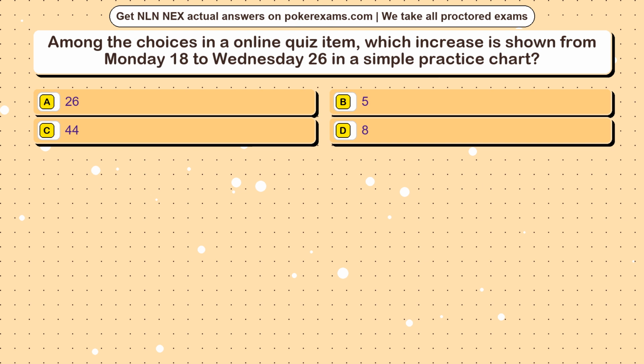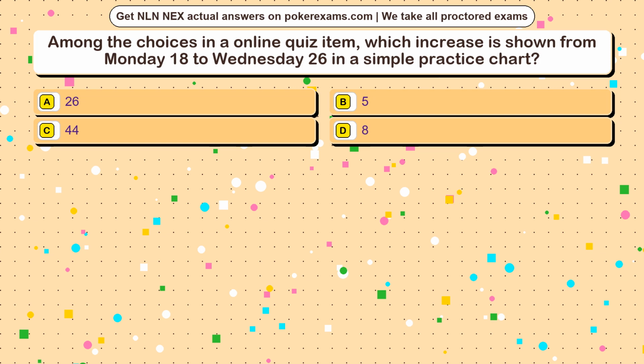Question 15. Among the choices in an online quiz item, which increase is shown from Monday 18 to Wednesday 26 in a simple practice chart? Option A, 26. Option B, 5. Option C, 44. Option D, 8.